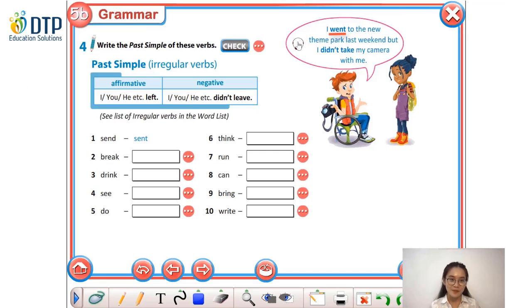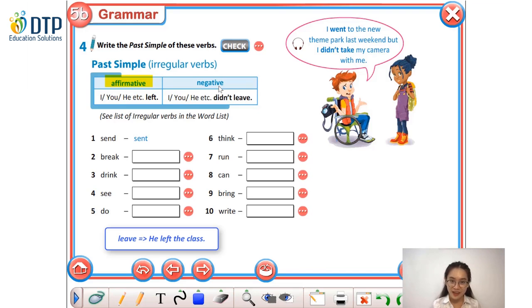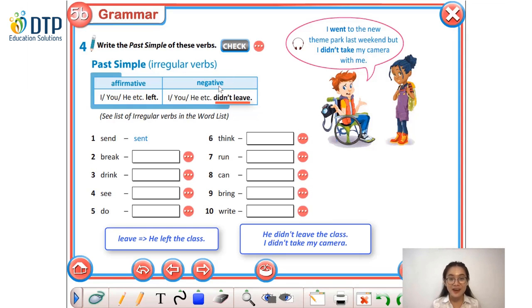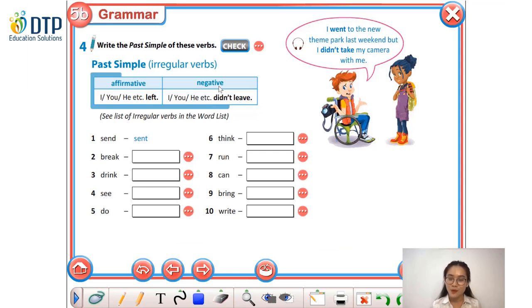Now let's look at this table. Vậy thì chúng ta cùng nhìn vào bảng để xem cách dùng của động từ bất quy tắc các bạn nhé. Ở trong câu khẳng định thì chúng ta sẽ dùng động từ bất quy tắc bình thường. For example, we have he left the class. Okay. Và trong câu phủ định thì chúng ta lưu ý mình sẽ dùng trợ động từ didn't cộng với động từ nguyên mẫu các bạn nhé. For example, he didn't leave. I didn't take my camera. You got it, right?